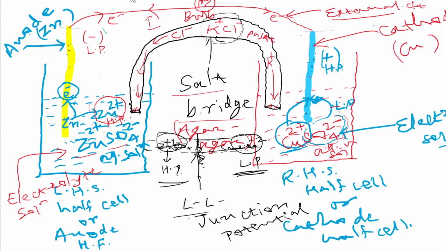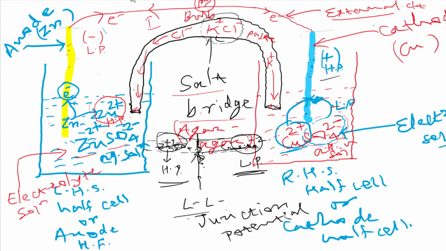And now the question is, which kind of charge is present at anode in an electrochemical cell? It will be negative. And which type of charge on cathode here? Positive. So can you say in external circuit, what is the direction of electric field? Is it from cathode to anode or anode to cathode? It will be from cathode to anode. Great. As we know, it is from high potential to low potential, and here the cathode is at high potential and anode is at low potential, so it is from cathode to anode.